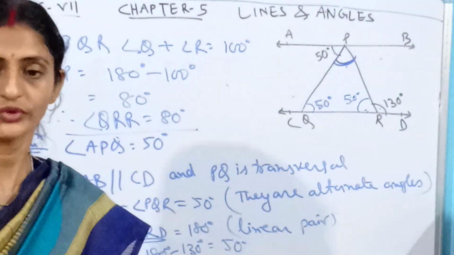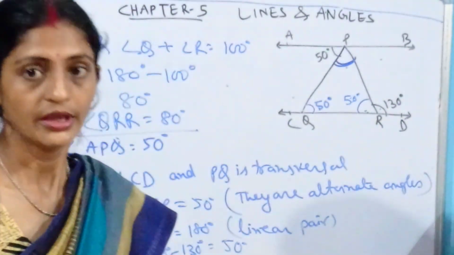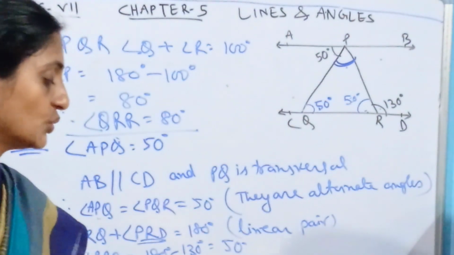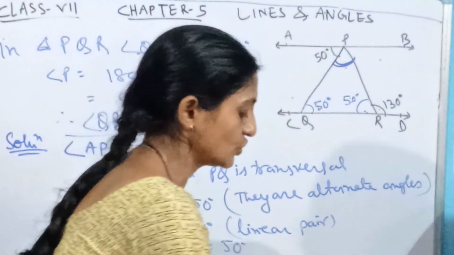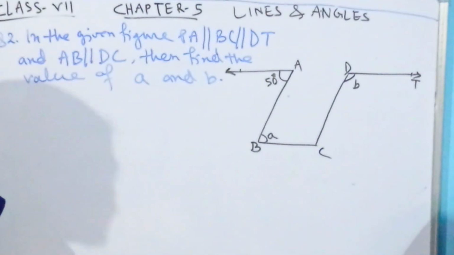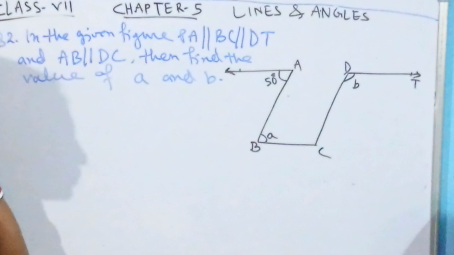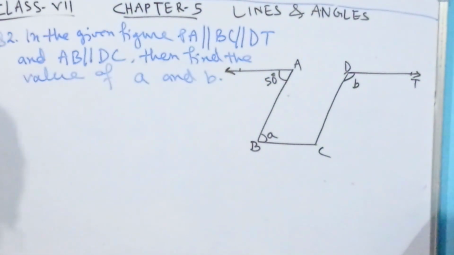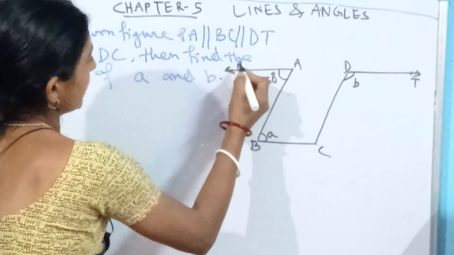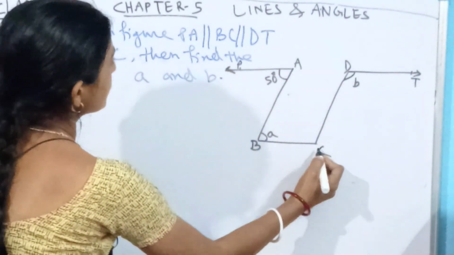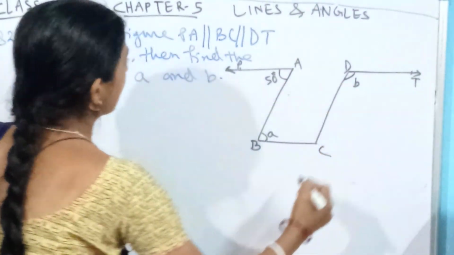Let's come to some different question where we are going to take 4 lines, and here 3 lines. Okay, let's come to the diagram and we will solve this question. First you go through this question, what has been given. Your question is like that: in the given figure, PA is parallel to BC, which is parallel to DT. Okay, these 3 lines are parallel to each other.